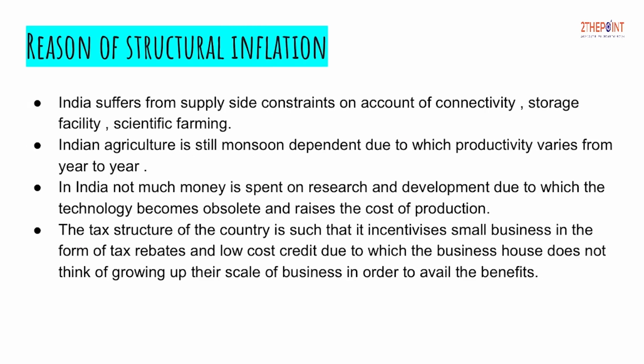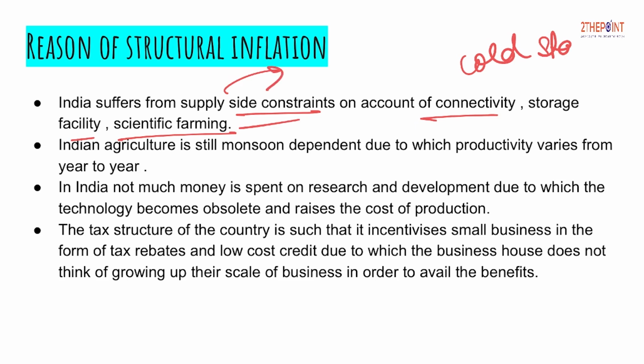Moving on to the next slide, which talks about the reasons. We have already discussed them, but we will just quickly revise. India suffers from supply side constraints on account of connectivity, storage facility and scientific farming. So there are no proper cold storages in the country. There is a problem of connectivity. The remote areas are still not connected and the roads are not developed. There are no pakka roads. There are no scientific methods of farming being used. So all of this causes supply side constraints, raising the cost of products.